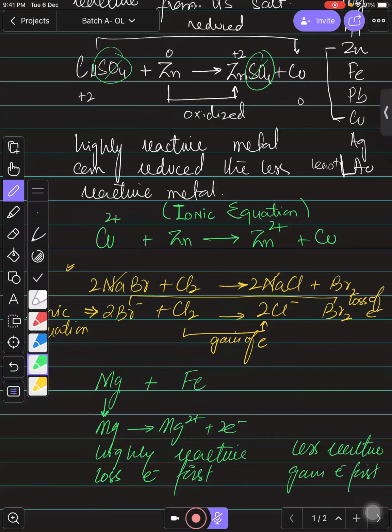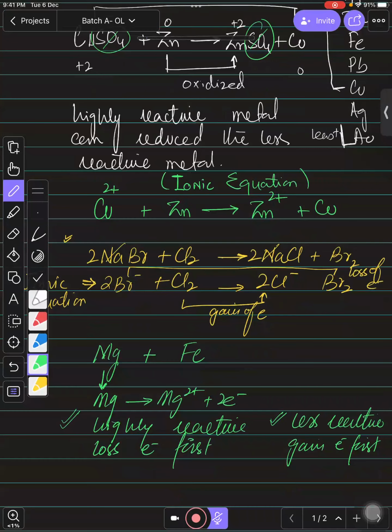ये हमेशा याद रखें. और less reactive जो होते हैं, you can say that they gain electrons first. That is why, if you remember in your electrolysis, the less reactive cations receive electrons and deposit on the cathode, right? But right now you need to remember this is actually the reason. जो highly reactive होता है वो less reactive और highly reactive जो दोनों एक साथ होते हैं, तो highly reactive अपने इलेक्ट्रॉन दे देता है, less reactive को उसके इलेक्ट्रॉन वापस देकर उसको चलता करता है, ठीक है ना. तो जब दोनों एक साथ होंगे तो highly reactive is capable enough to lose electrons.